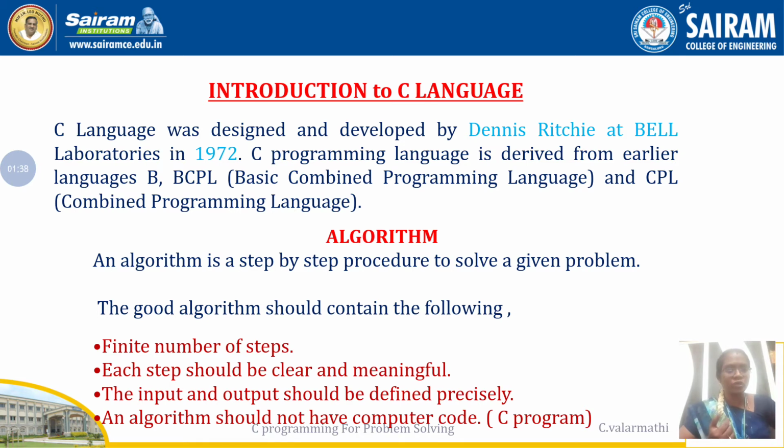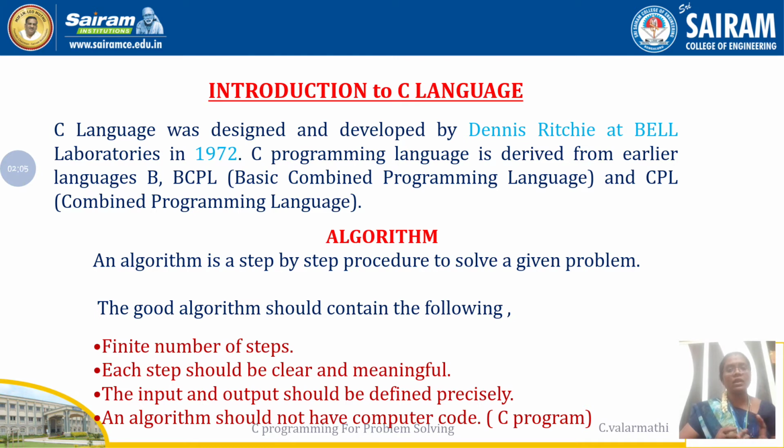Each step should be very clear and meaningful. Then the input and output of a given problem should be defined precisely. If you are going for one problem, what is the input for this problem, and what is the result or output taken from that problem, should be given precisely.